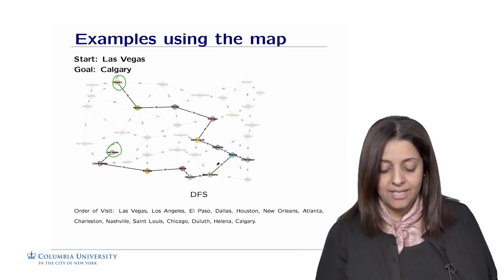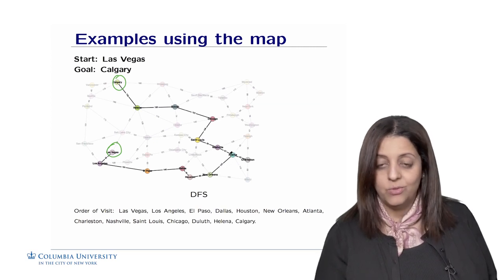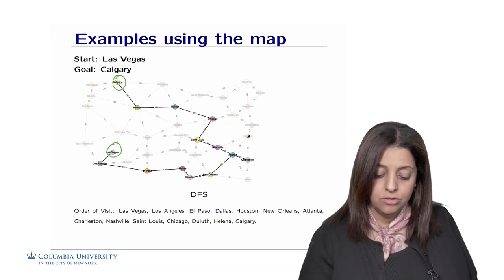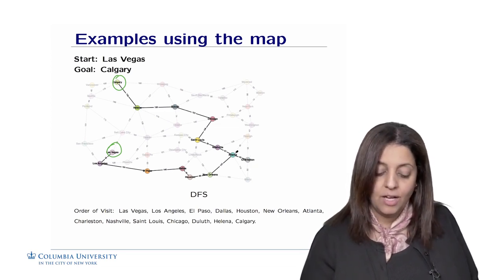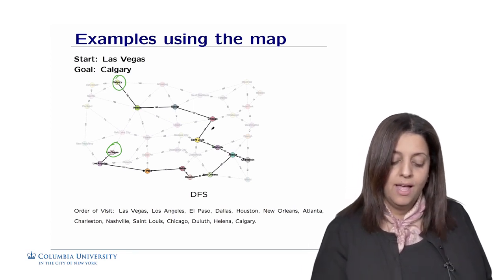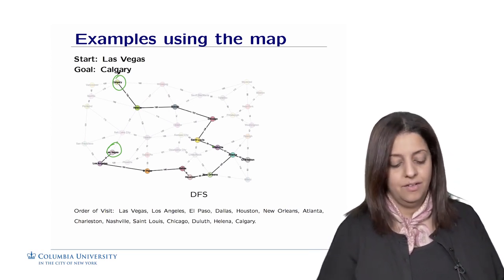So when we reach New Orleans, we're going to have to go either to Miami or to Atlanta. We'll start with Atlanta. From Atlanta, we go to Charleston. From Charleston, we could either go to Raleigh or to Miami, but both of them were added earlier by Atlanta. So we're not going to go the Charleston way. So we're going to go from Atlanta to Nashville to St. Louis to Chicago, Duluth, Helena, and the city of Calgary.